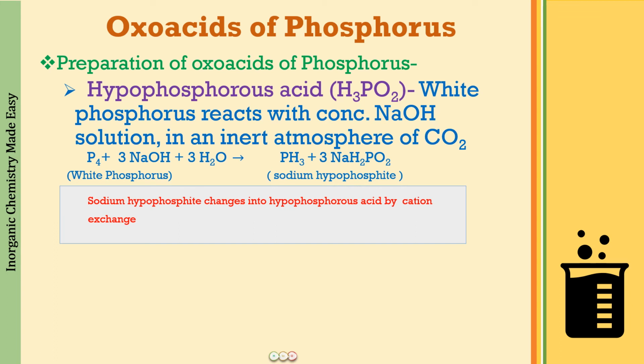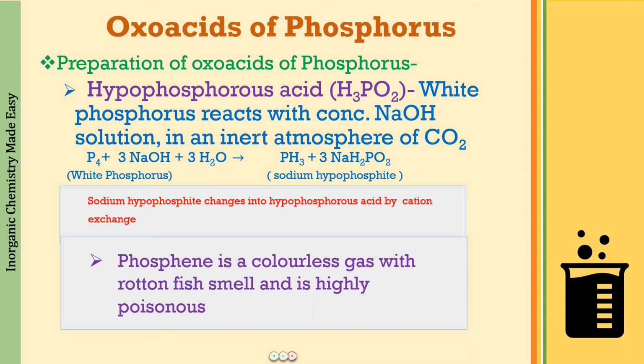One more thing you have to remember is about this PH3. This is very important. This is phosphine gas. It is a colorless gas which has a rotten fish smell, and it is highly poisonous. So do study more about this.